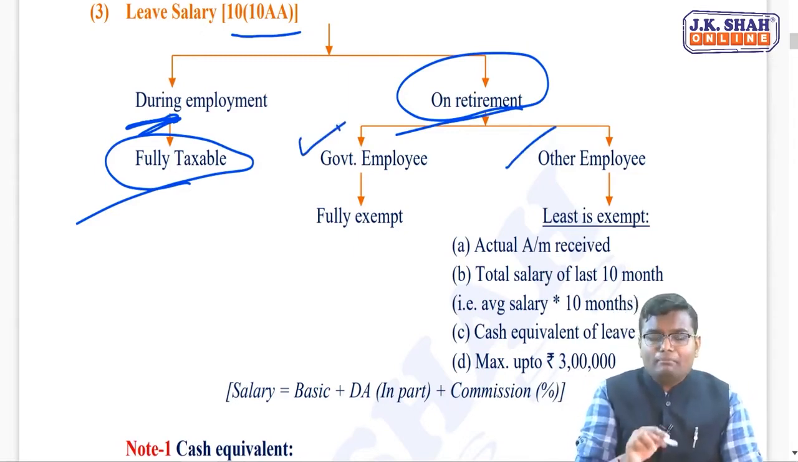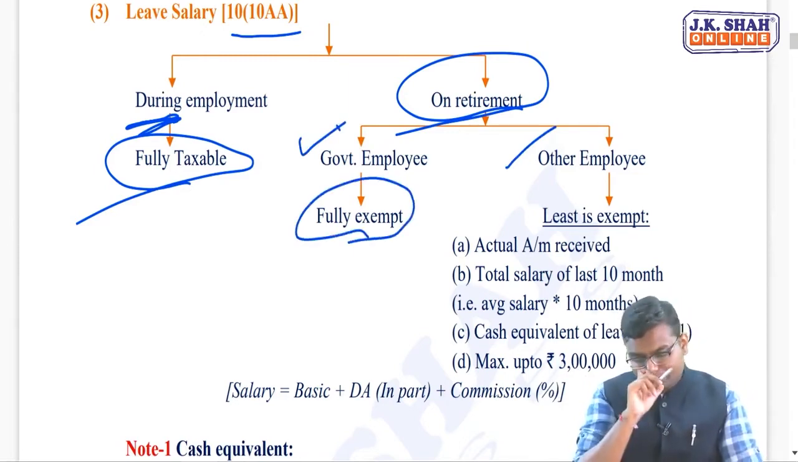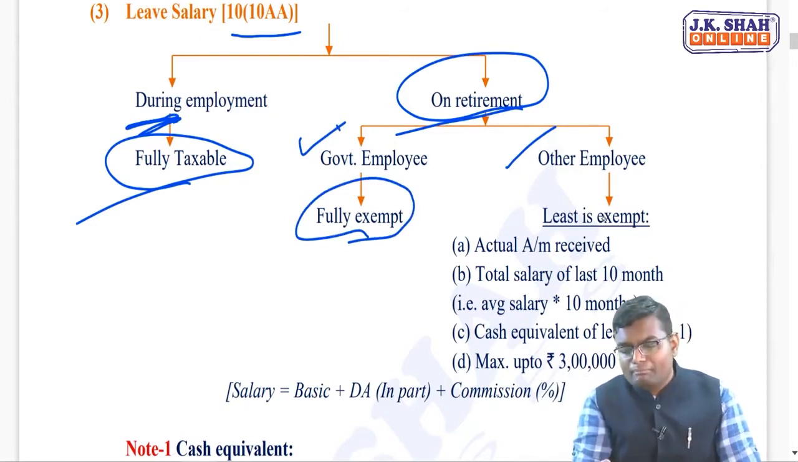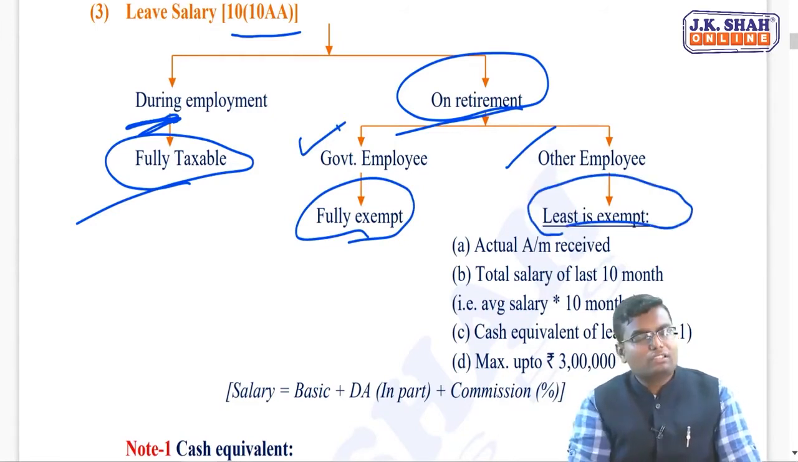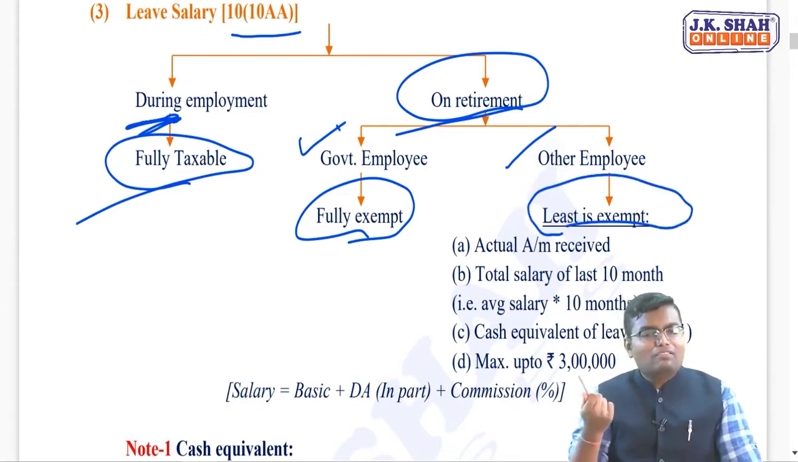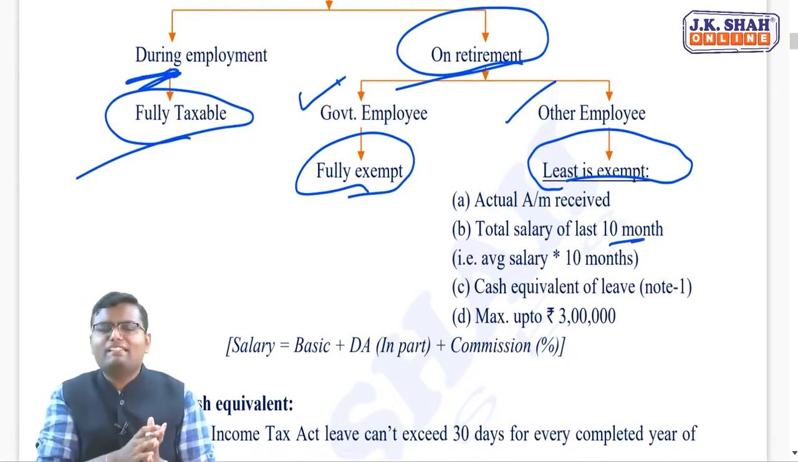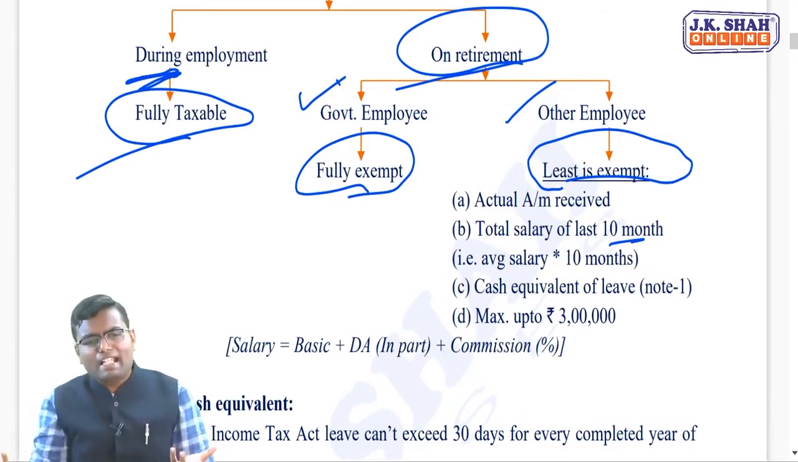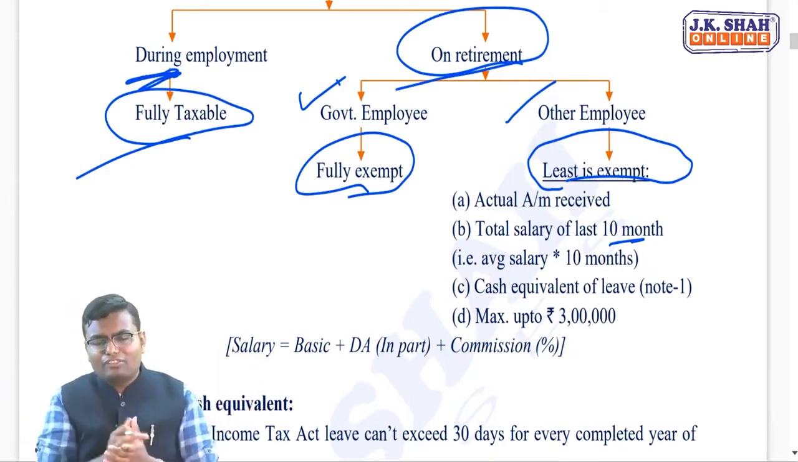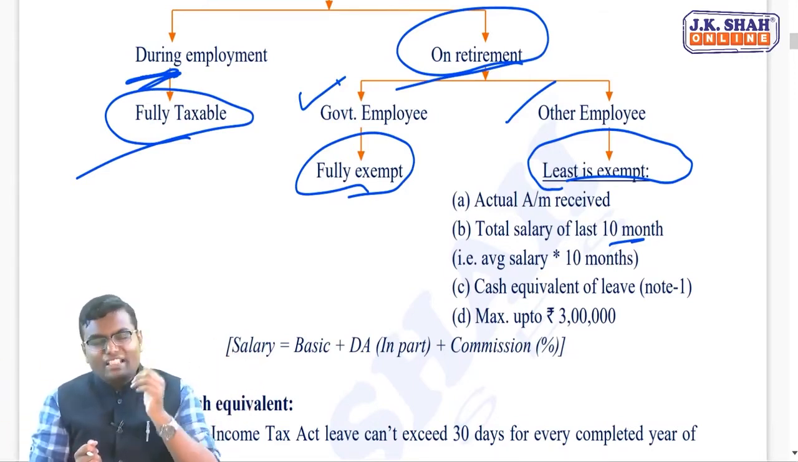If you are a government employee, this will be fully exempt. If you are other than a government employee, the lowest of the following will be exempt. Number one, actual amount received. Number two, total salary of last 10 months. What is total salary of last 10 months? It is basically average salary of last 10 months multiplied by 10 months. Then number three, fixed rupees 3 lakh.